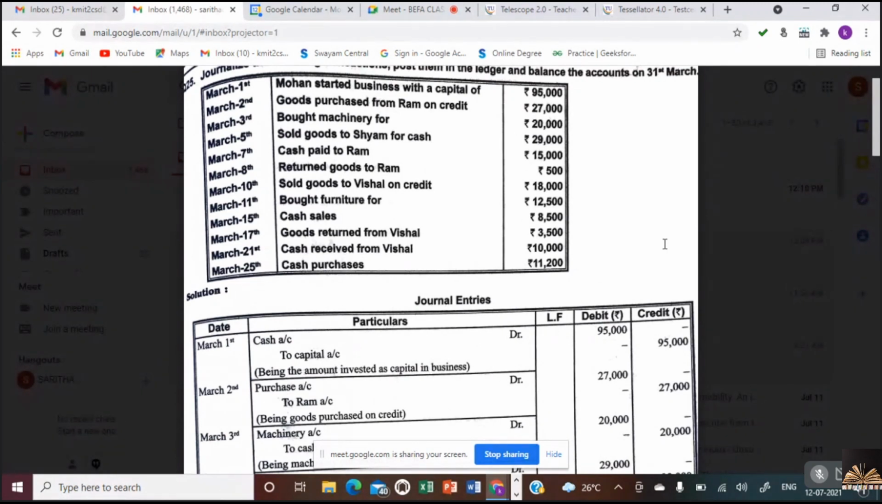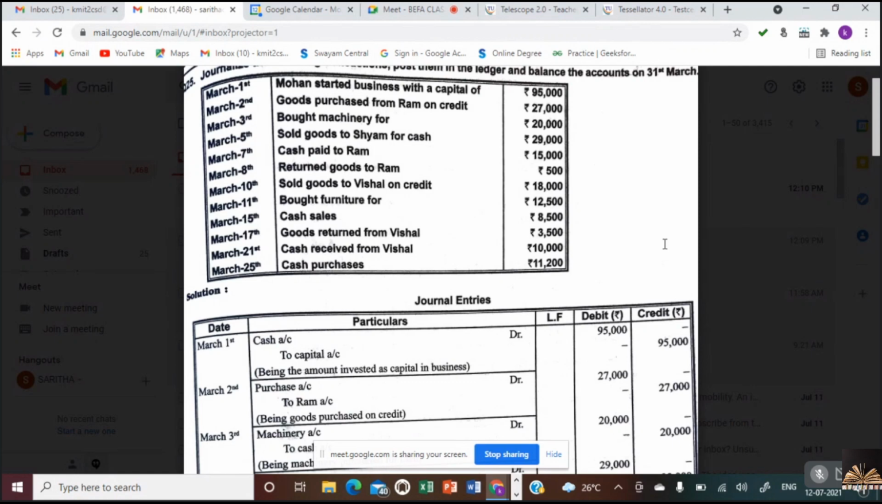Purchases account debtor to Ram account, being goods purchased on credit. If you remember in the previous problem, we purchased goods worth 50,000. What was the entry then? Purchases account debtor to cash account. But here, goods purchased from Ram on credit, so we take it as purchases account debtor to Ram account. As goods are coming in, we debit purchases, and as it is not cash but credit, we credit Ram's account. If it had been cash, we would have taken cash account.